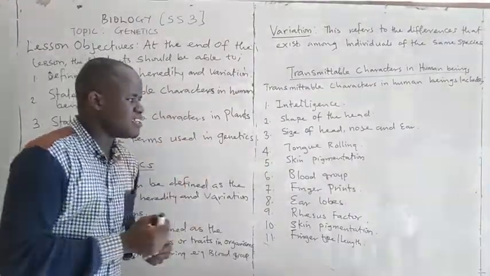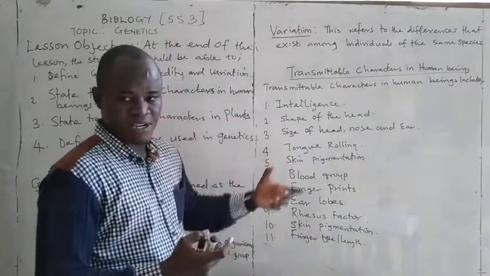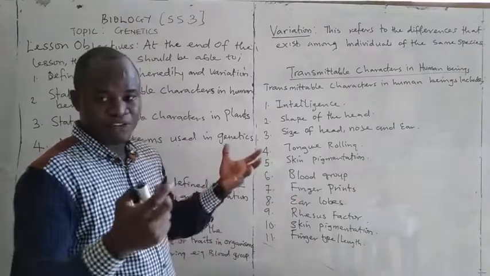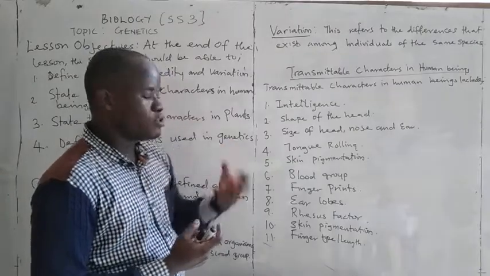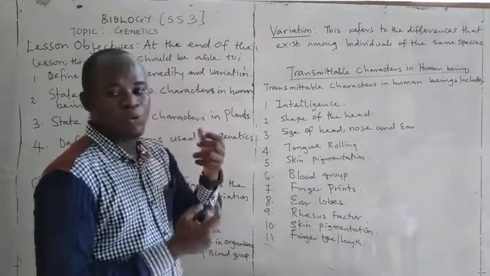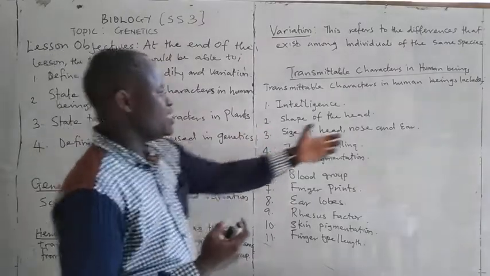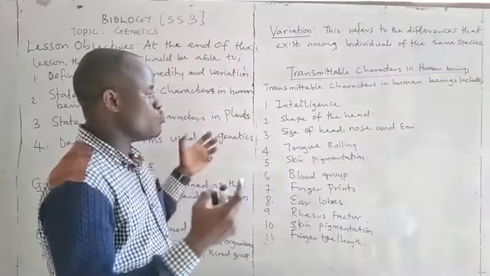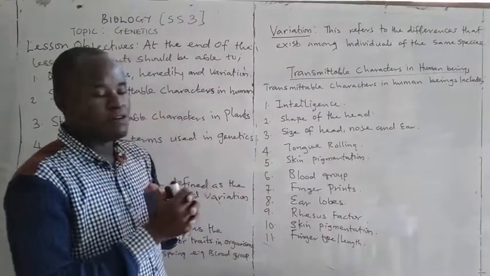The third one is size of parts of the body, such as head size, and nose. Some people have a broad nose, some a short one, and some a pointed nose. Also the ear: some have an ear lobe, some do not. Either you have an ear lobe or you don't have one at all.